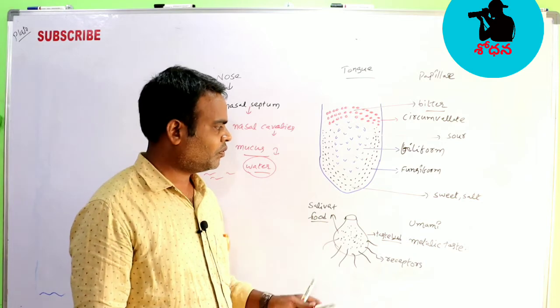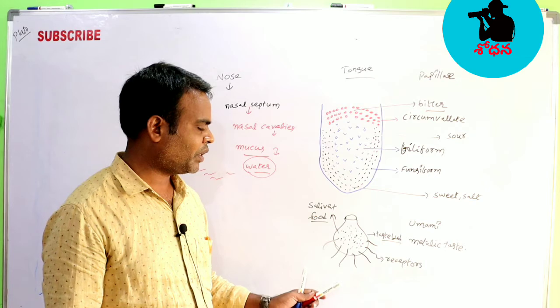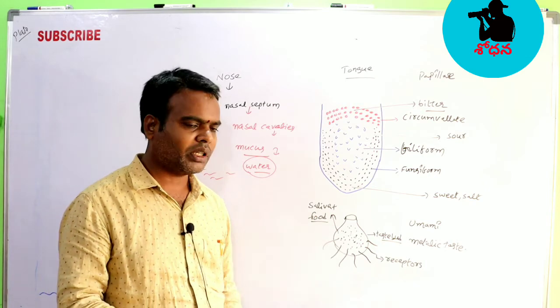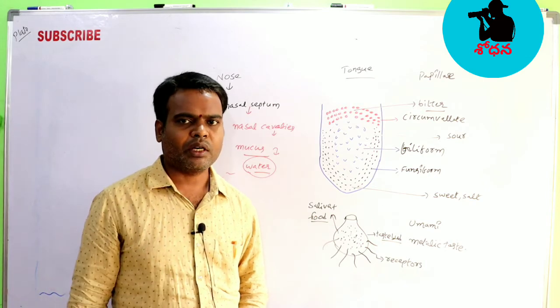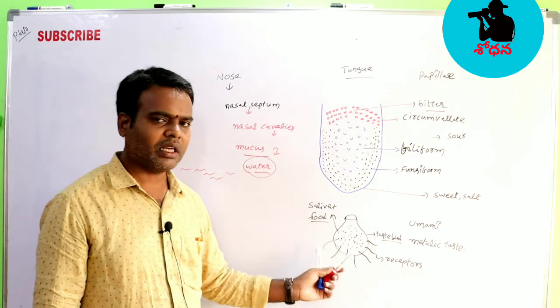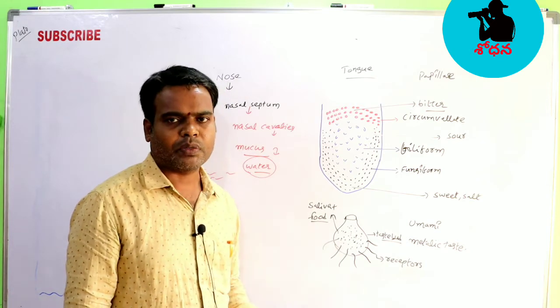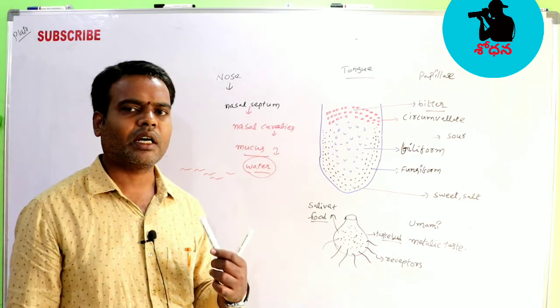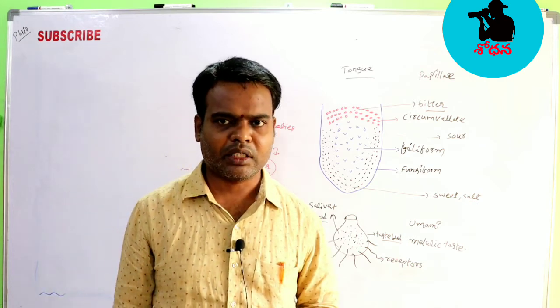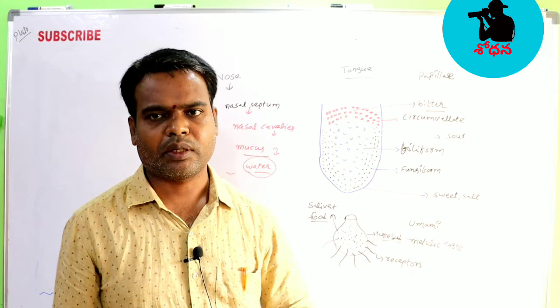These two are very simple, but they are chemoreceptors, because they are mostly related to the perception of the chemicals, the smell of the chemical or the taste of the chemical. That's why these are called chemoreceptors. If you take the eye, they are called photoreceptors. The receptors present in the eye, rods and cones, are the photoreceptors.